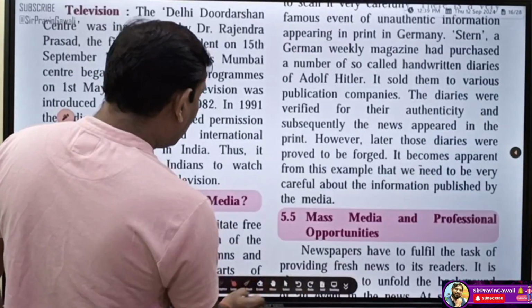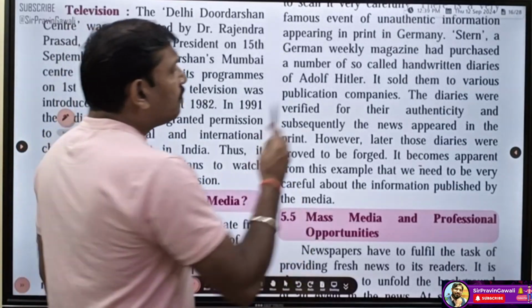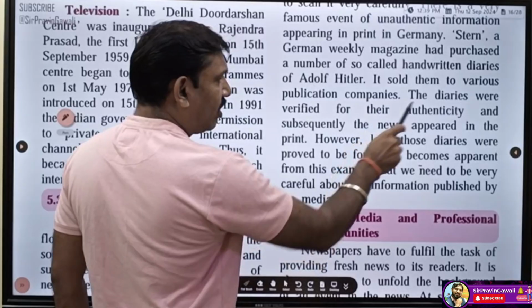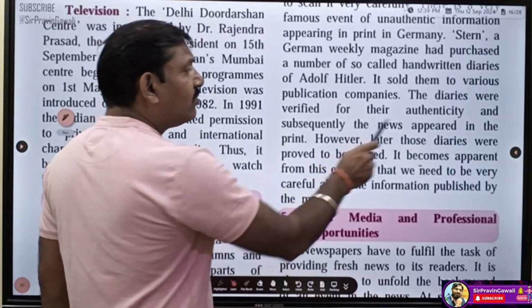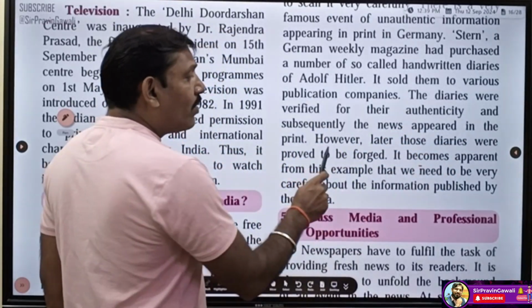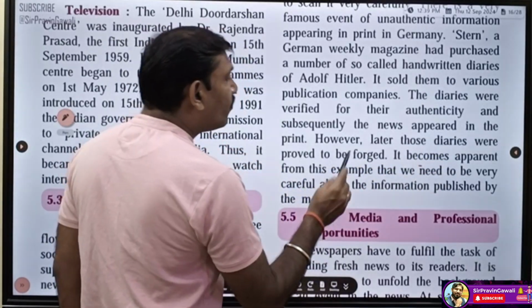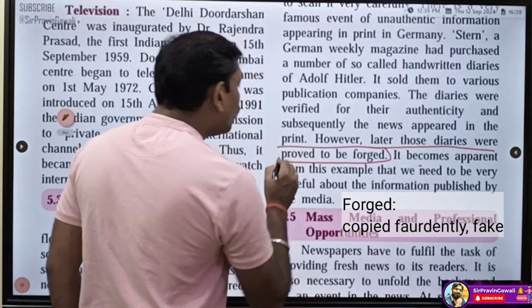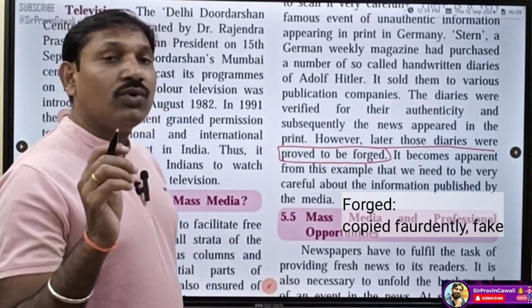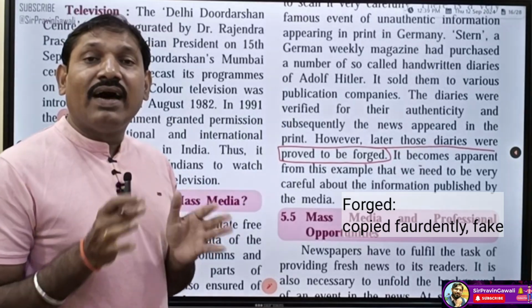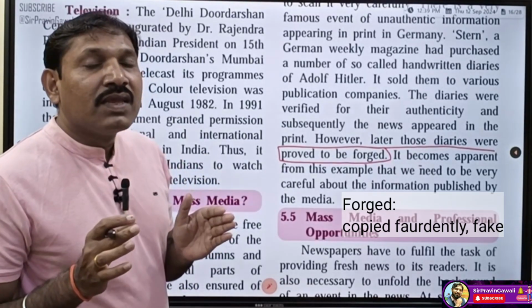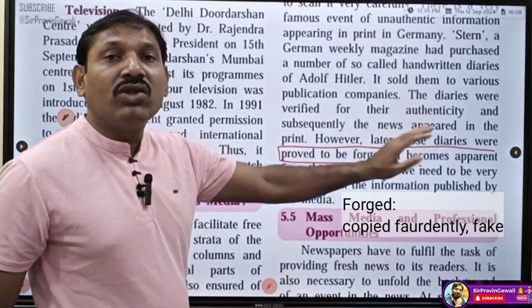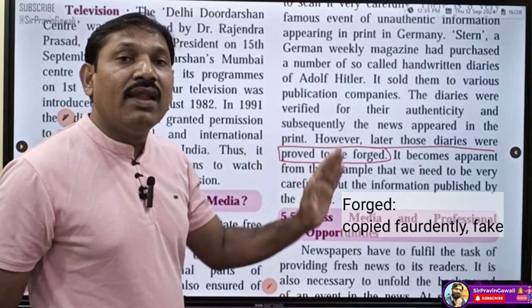Wait a second, student. Now see, student. It sold them to various publication companies. The diaries were verified for their authenticity, and subsequently the news appeared in print. However, later those diaries were proved to be forged. After further verification, it came to be known that the diaries were forged. Changes and marks were made in those diaries. It means these diaries were not authentic, actual, real, or true.